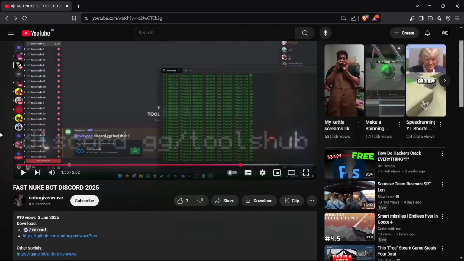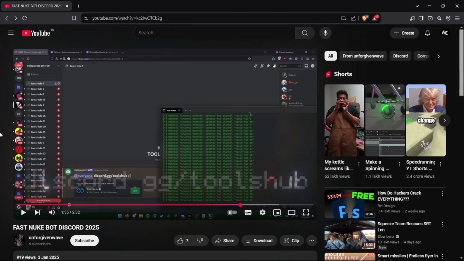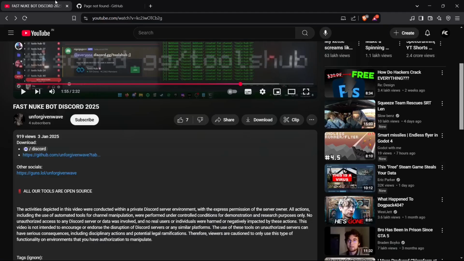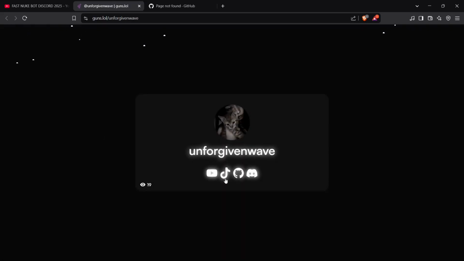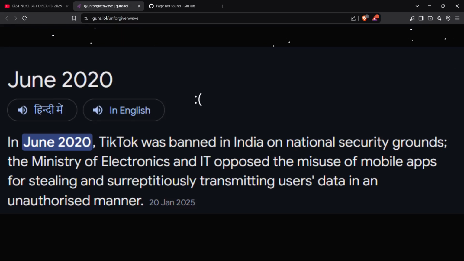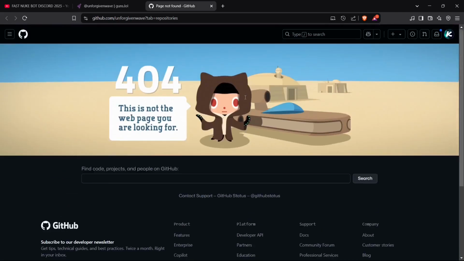Now at first glance, I think this is a good nuker, except if this is some sort of malware or some sort of paid script, this is not worth buying or falling into at all. For a fact, I know his GitHub is down. And I know this guy has a Discord server. Of course, he also has a guns bio, so we're going to look into that as well. He has a TikTok account, but TikTok is banned in my country, so I cannot really view his TikToks. I can check his GitHub, which is banned once again. So there's not much we can check on this guy.